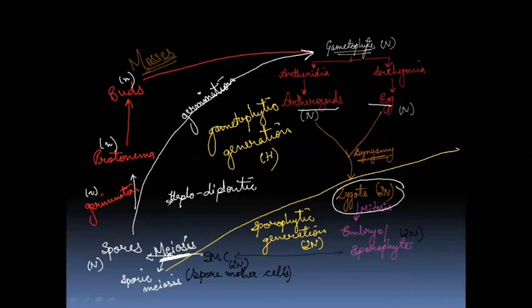Why are we not using only haploid life cycle? Because it has more than one diploid stage, but the number of diploid stages is less than the haploid stages, so we call it a haplodiplontic life cycle. Remember this reason for calling it a haplodiplontic life cycle, and the type of reproduction they have is oogamous type. Clear? So these are a few important points for the life cycle of the bryophyta.